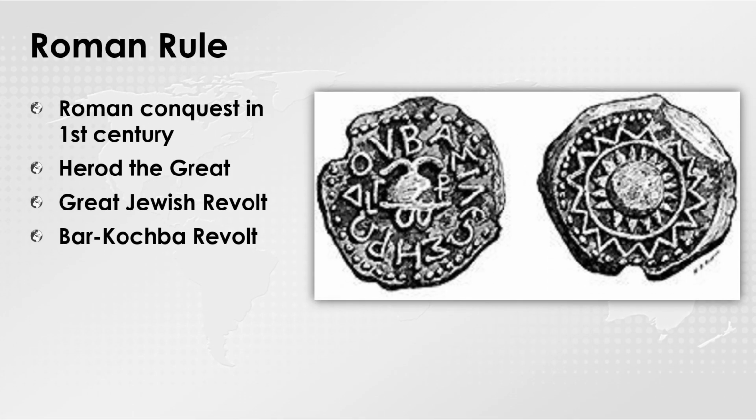The Roman conquest in the 1st century BCE brought a different form of administration and rule. During this time, Herod the Great became king and built the Second Temple in Jerusalem. Roman rule also led to many Jewish uprisings, including the Great Jewish Revolt, 66-73 CE, and the Bar-Kochba Revolt, 132-135 CE.